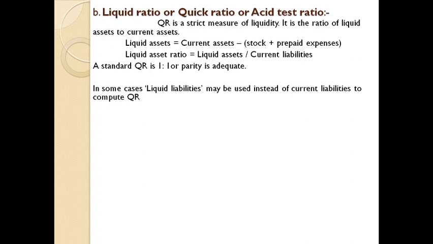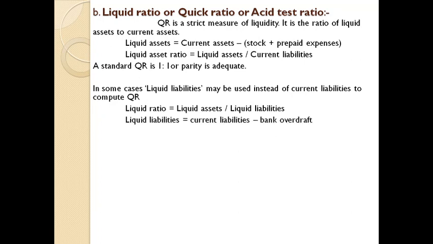This is based on the ground that in some situations bank overdraft is more or less permanent in nature and continuously made available to account holders. In such cases, the denominator is liquid liabilities: liquid ratio equals liquid assets divided by liquid liabilities. Liquid liabilities can be arrived at by deducting bank overdraft from current liabilities.